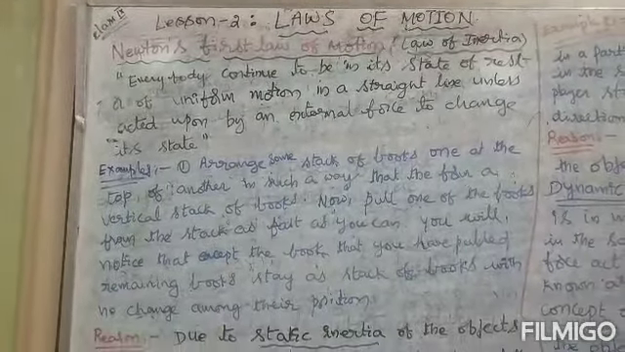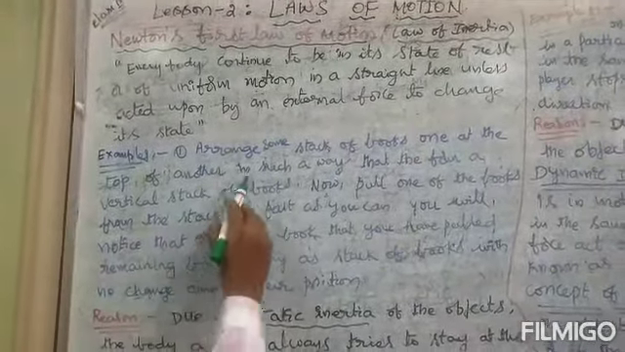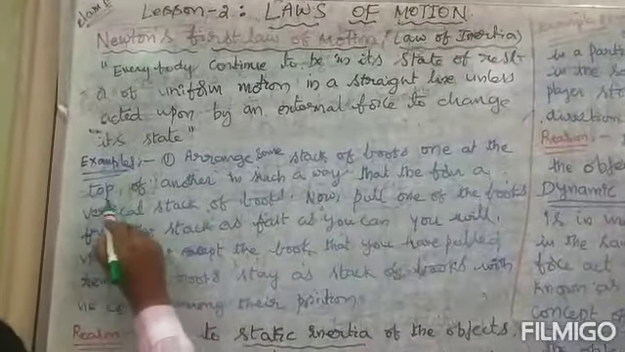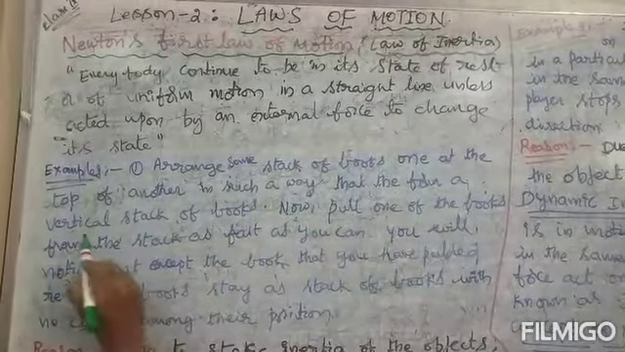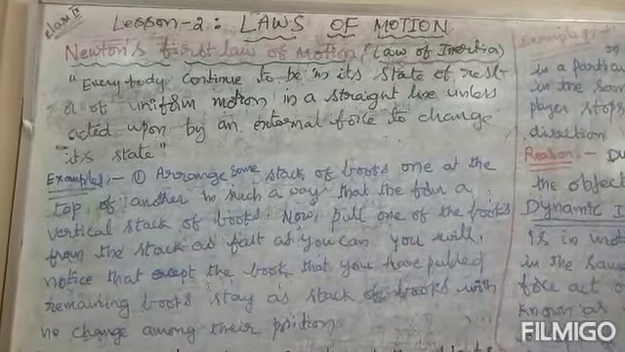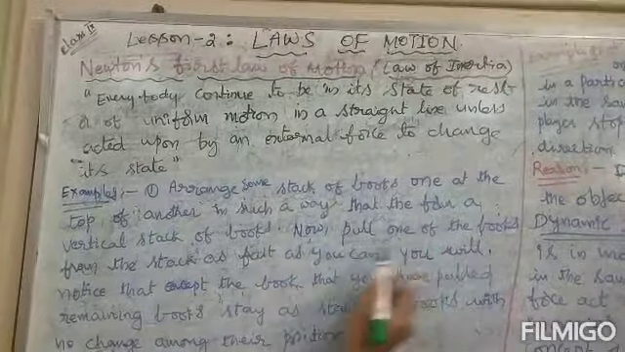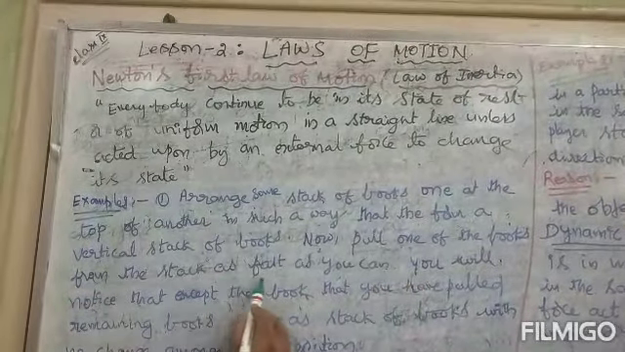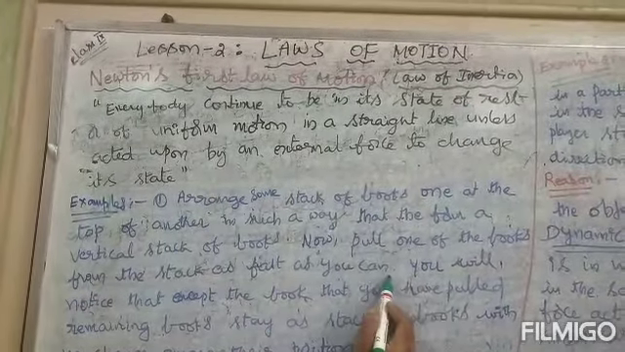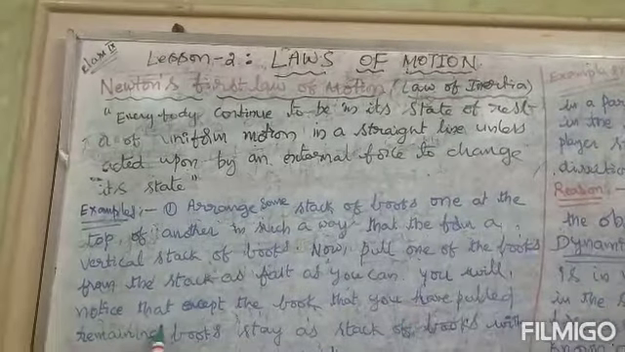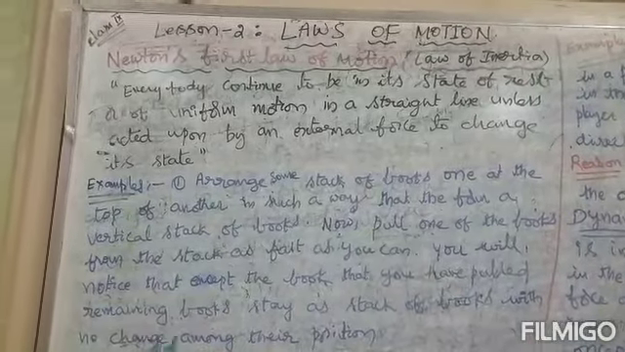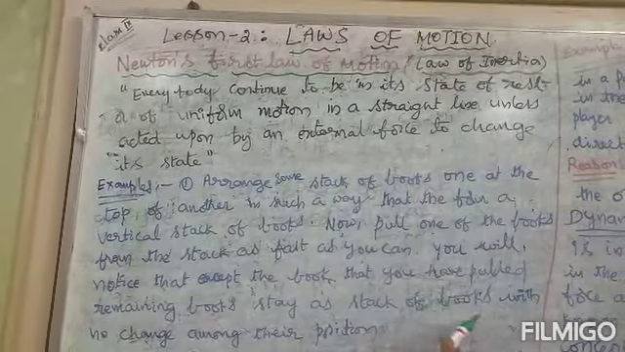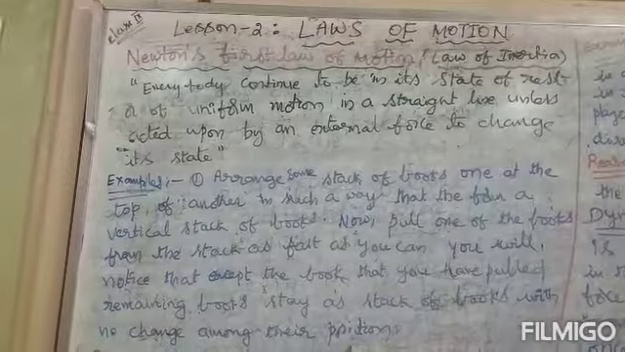Let us see example 1. Arrange some books, one on top of another, in such a way that they form a vertical stack. Now pull one of the books from the stack as fast as you can. You will notice that except the book that you have pulled, the remaining books stay as a stack with no change in their position.